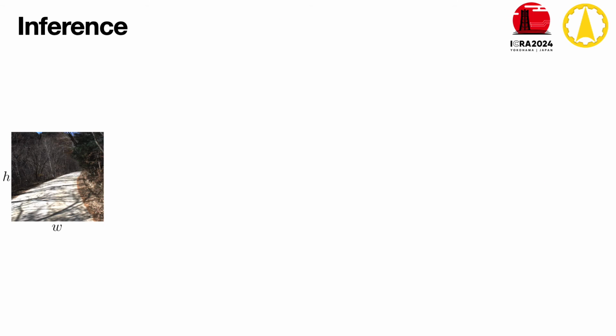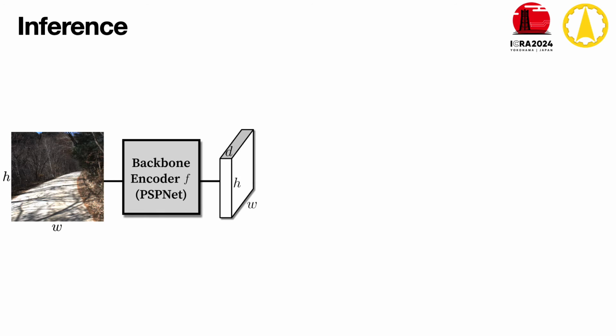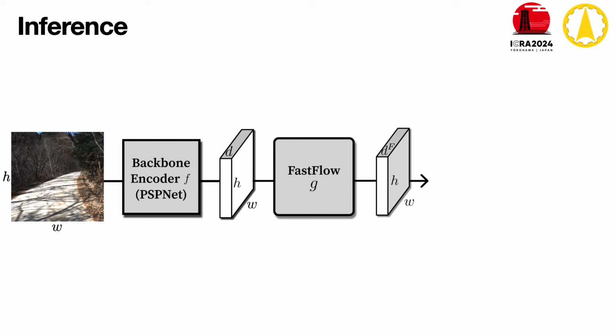After training the network with self-supervisions only, the network can accurately estimate the traversability of image pixels in real time for inference. After forwarding the image to the encoder and the flow model, each pixel's traversability is determined by measuring similarity with the positive center.